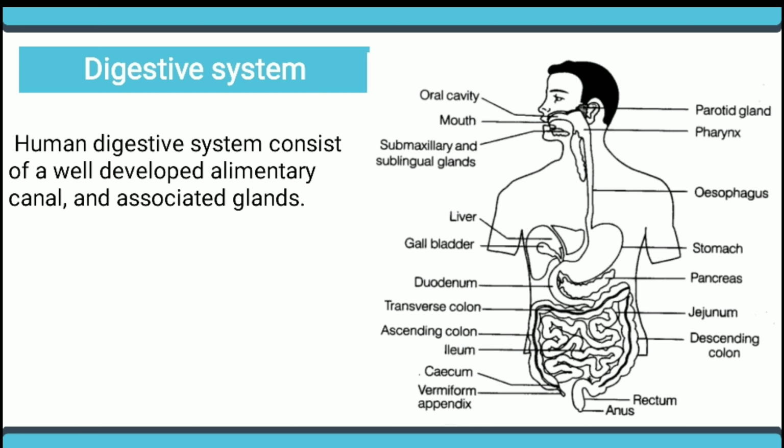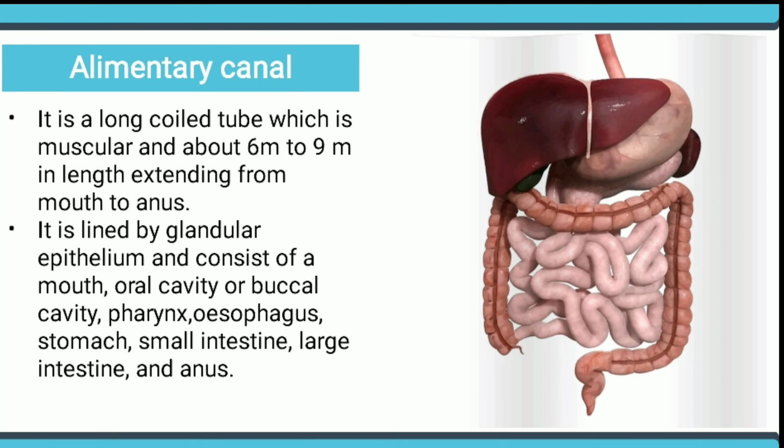In the picture, we observe the different types of glands present in the human body, and the alimentary canal starting from the mouth and ending with the anus. The alimentary canal is a long, coiled, muscular tube about 6 to 9 meters in length, extending from mouth to anus. It is lined by a glandular epithelium and consists of the mouth, oral cavity or buccal cavity, pharynx, esophagus, stomach, small intestine, large intestine, and the anus.